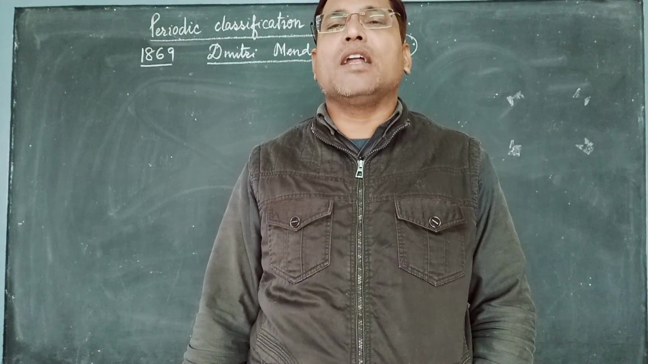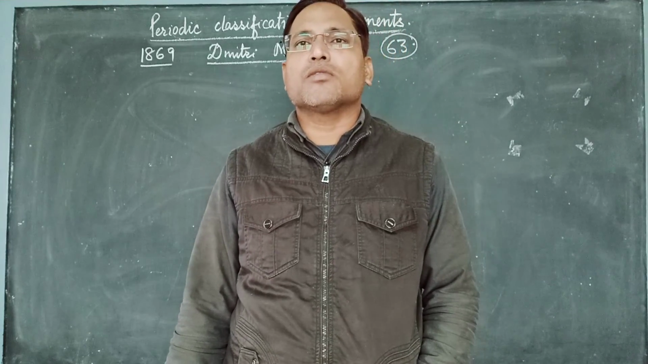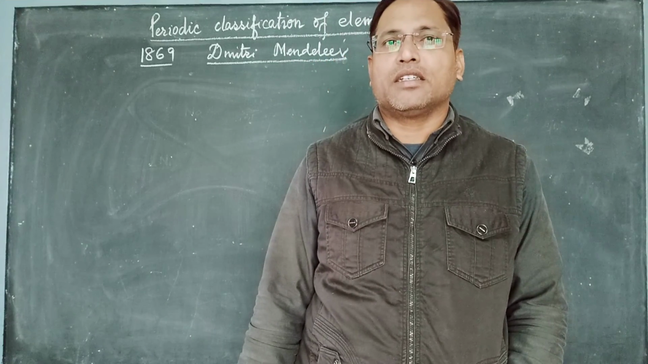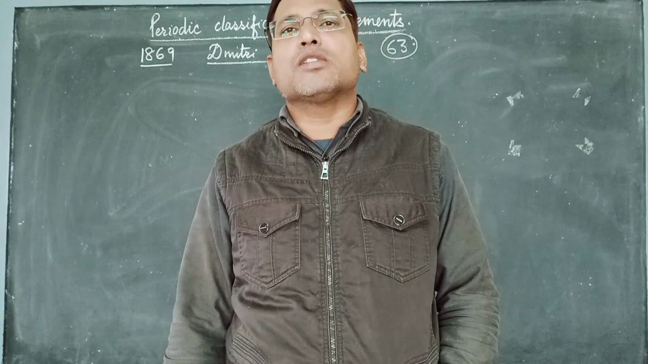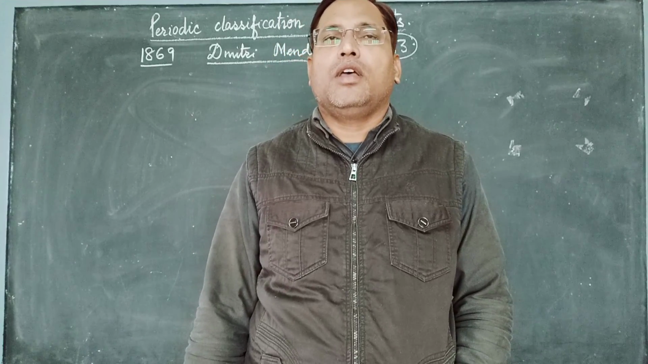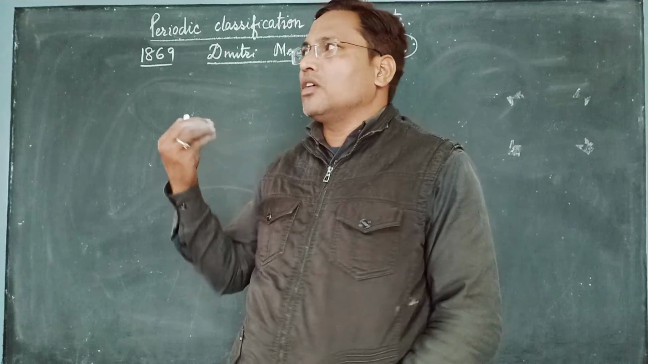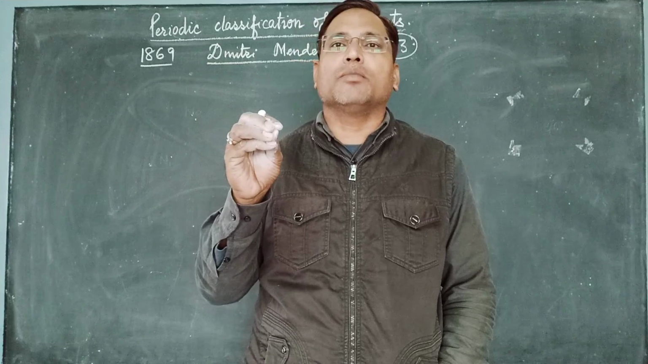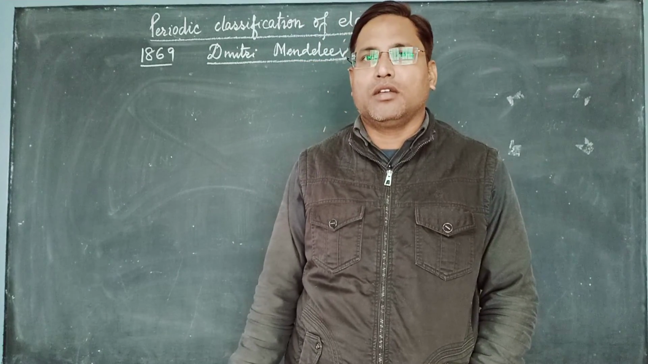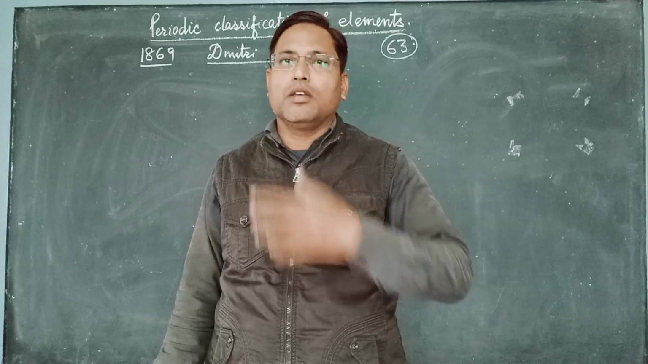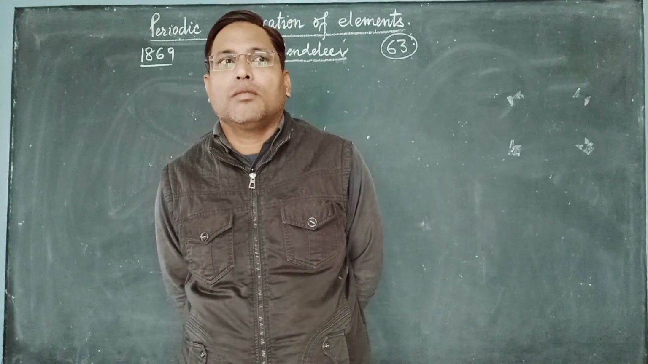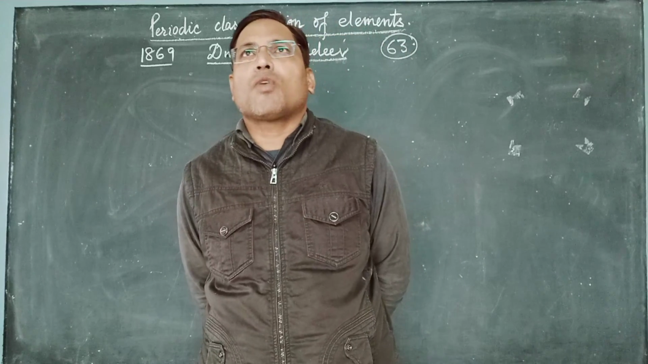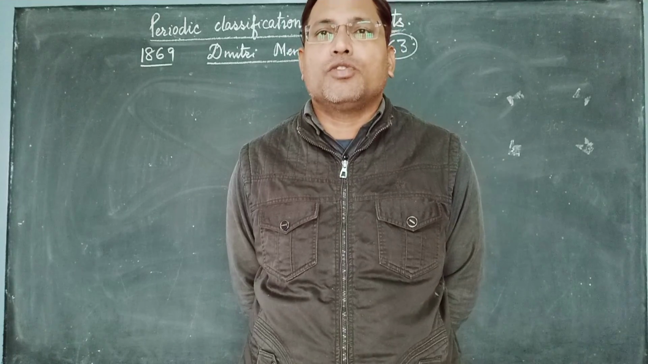And also he had predicted properties of a few elements like Eka-silicon, Eka-boron and Eka-aluminium. And when these elements were discovered later on, the properties found were almost similar to what Mendeleev had told. So he was more widely accepted by the scientists because what he had told was coming out to be true.